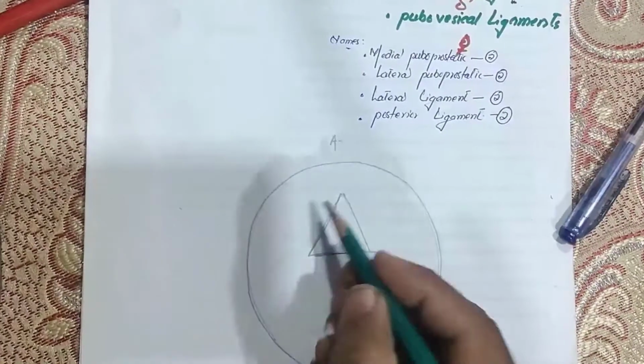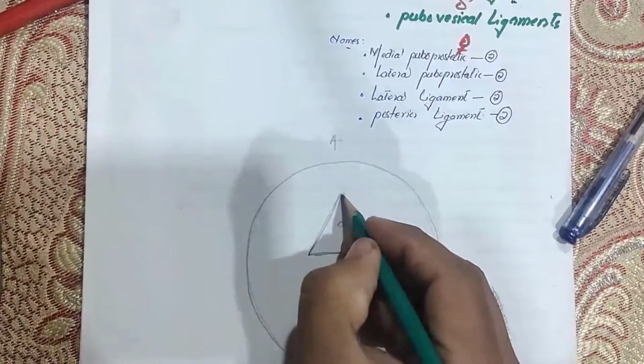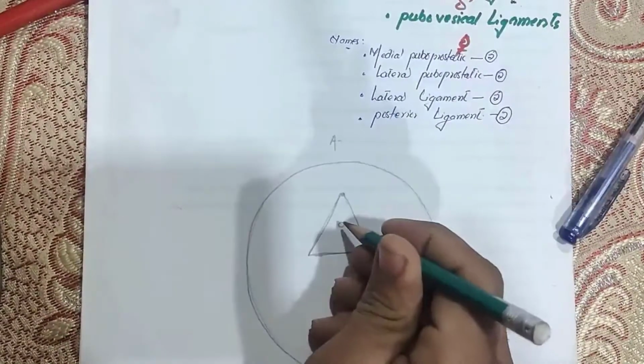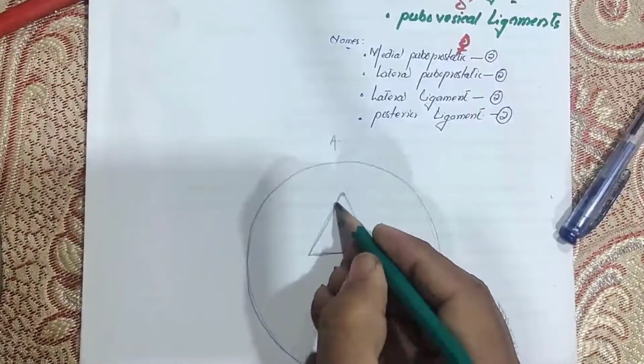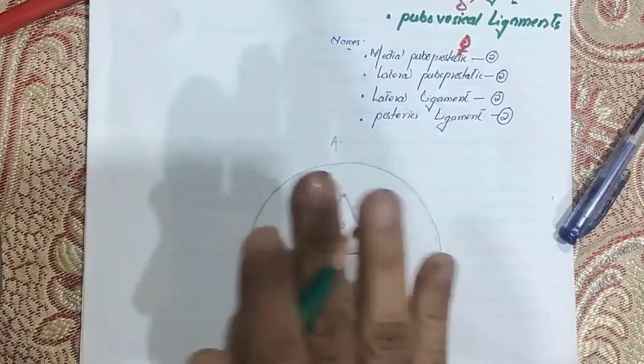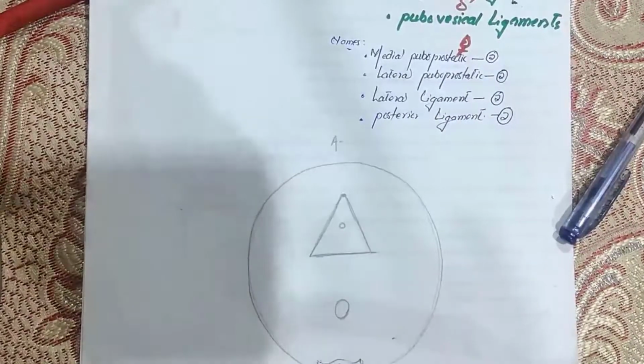Which part is this? This is the apex. Downward, here will be the neck of the bladder. These are the 2 inferolateral sides, this is the base, and there is the superior surface. So this is your urinary bladder.